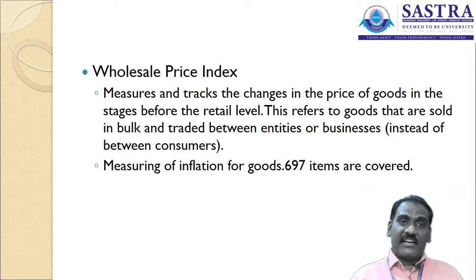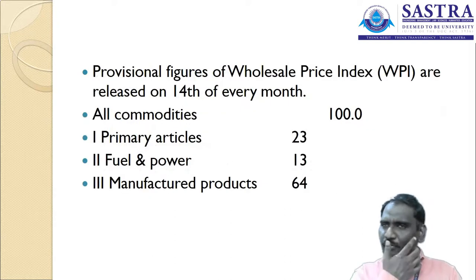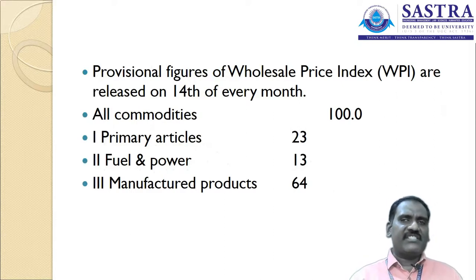After that, they are giving importance to both the consumer price index as well as the wholesale price index. For the calculation of the wholesale price index, provisional figures are released on the 14th of every month. It is on a fortnight basis. The inflation rates are released by the government with the help of the wholesale price index. So the weightages for the commodities are assigned by the wholesale price index.